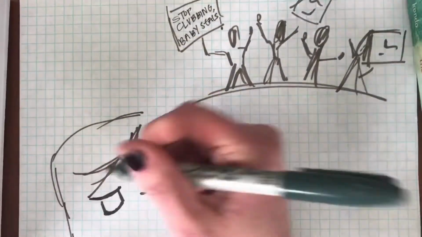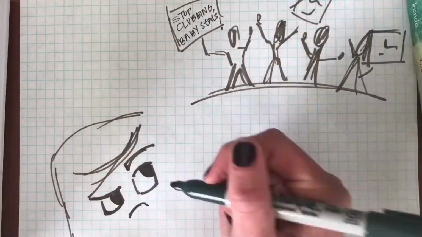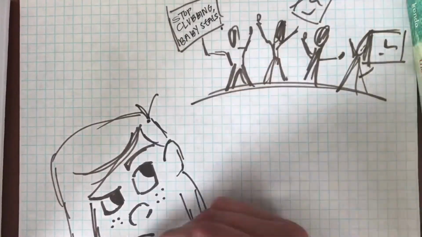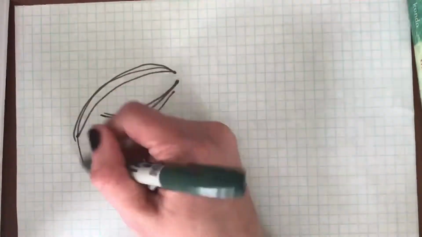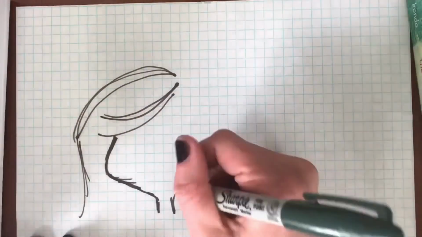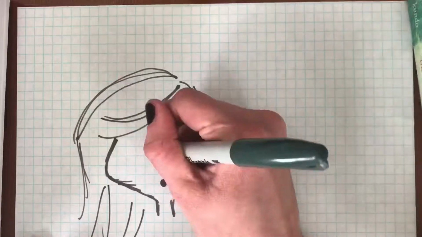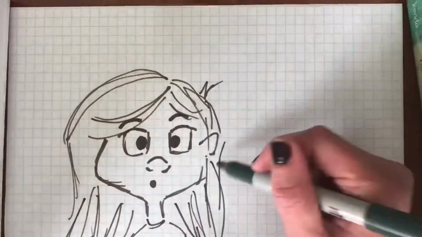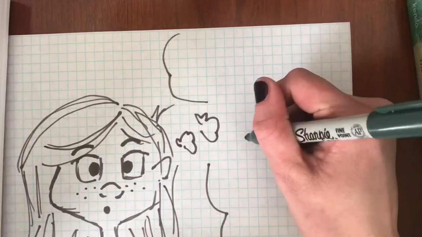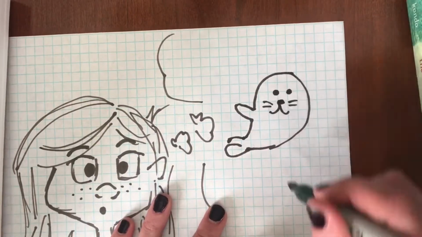And this girl, an onlooker, is a little perplexed and assessing, what does this mean? Because of where the comma is placed, that pause, she's like, wait, what? Stop clubbing baby seals? Why are baby seals clubbing?